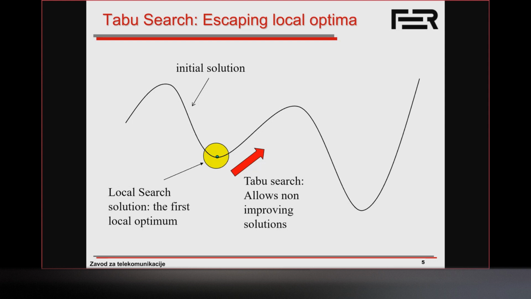Or for example, a traveling salesman problem, you have a permutation as your representation. We can say, okay, it's forbidden to swap cities A and B or D and E. So there are different ways that we can specify moves that are forbidden. And we'll show some examples today.